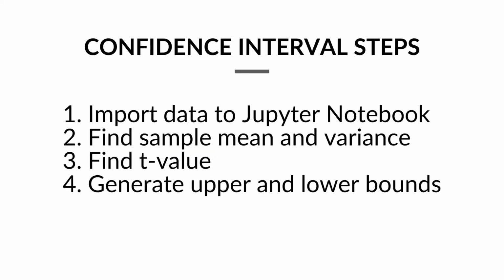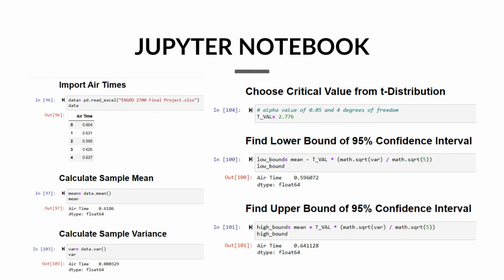We're going to use Jupyter Notebook to compute all the calculations. We need to find the sample mean and the sample variance before we can generate the upper and lower bounds of the confidence interval. Here's the code we wrote in Jupyter Notebook to compute the confidence interval. We stored our air times in an Excel file and imported it using pandas. From there on, we calculated our sample mean and sample variance.